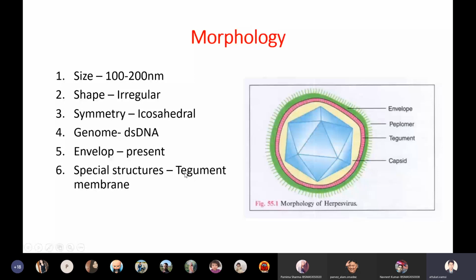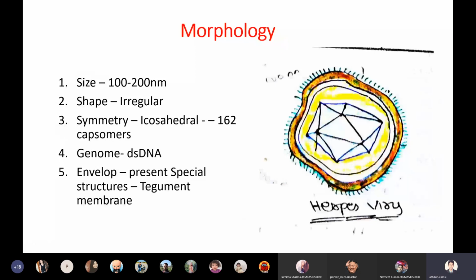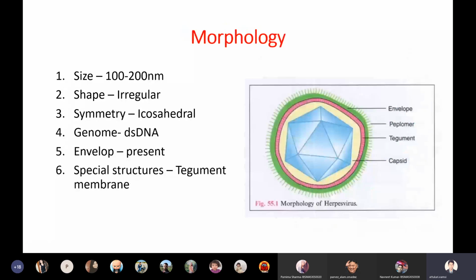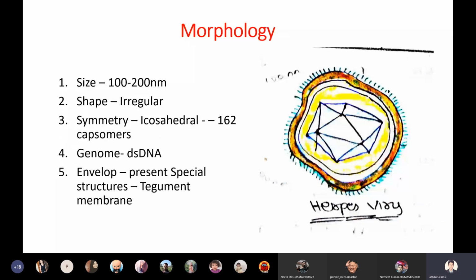By the way, I haven't given one important word here. Tell me one thing, students: the subunit proteins which are present on the nucleocapsid are called what? Capsomers, very good. In the case of herpes viruses, there is a specific number of capsomers, which is 162.